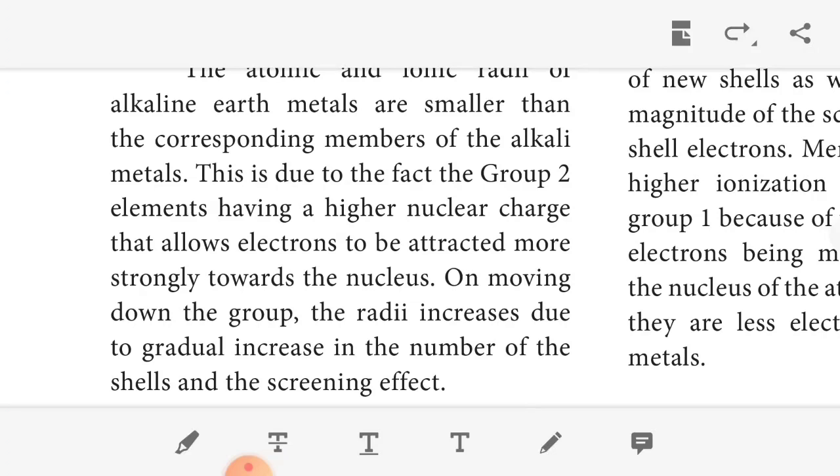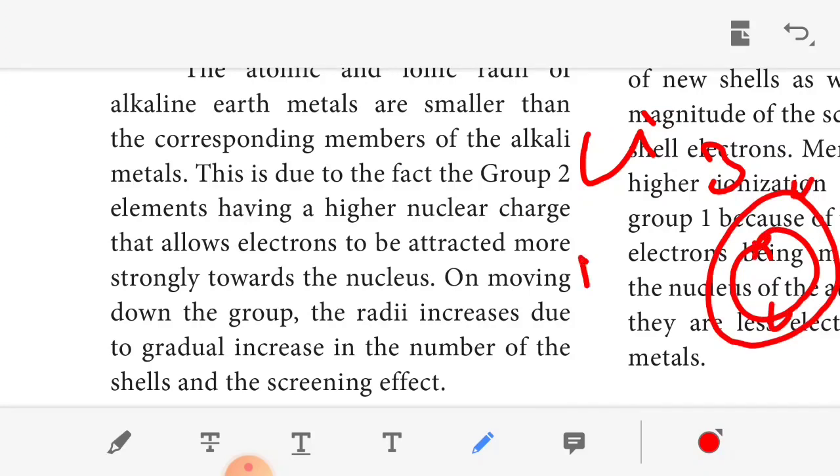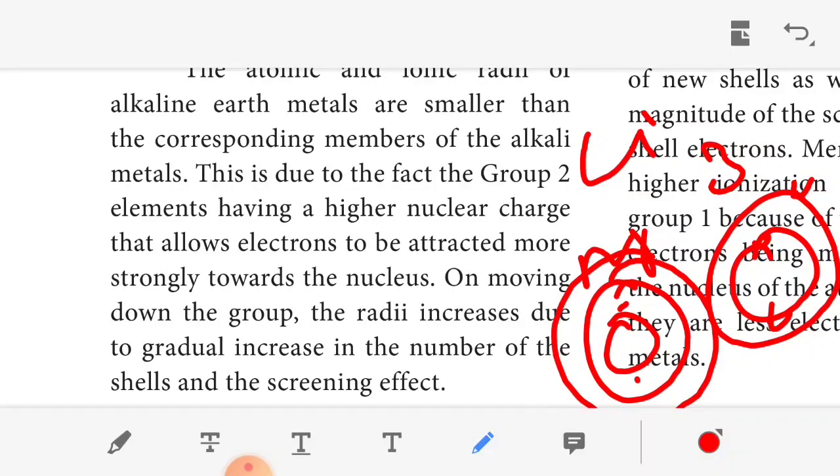Compare lithium, the alkali metal, atomic number 3: it contains 2 electrons, and the outermost electrons is 1. Compared to magnesium, 2 electrons, then 8, then 2. So the number of shells also increases, and the attraction between the nucleus and the outermost shell also increases.